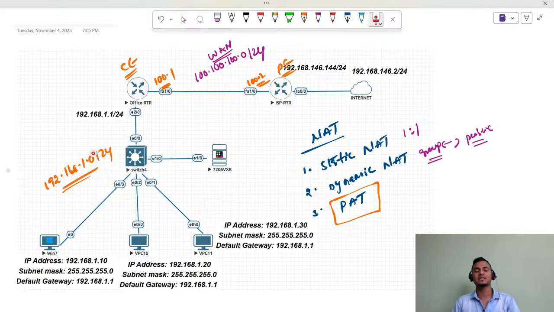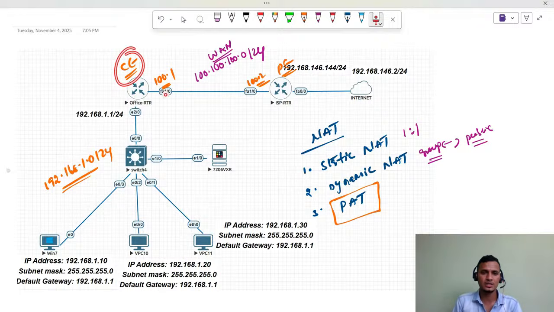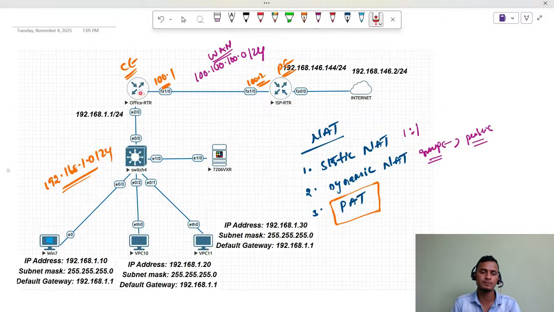PAT means port address translation. By using a single public IP address, we can translate all of these subnets over this particular public IP address configured on the CE device. By using this IP address, all the users are able to reach the internet at a single time. Here the port address translation happens: it adds port numbers.